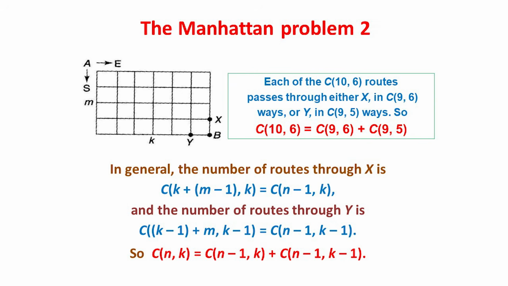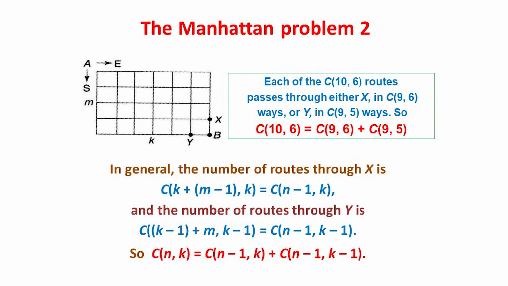Now every route to B must pass through either the point X or the point Y. But the number of routes through X with one fewer row is C(9,6). And the number of routes through Y with one fewer column is C(9,5). And so C(10,6) equals C(9,6) plus C(9,5).